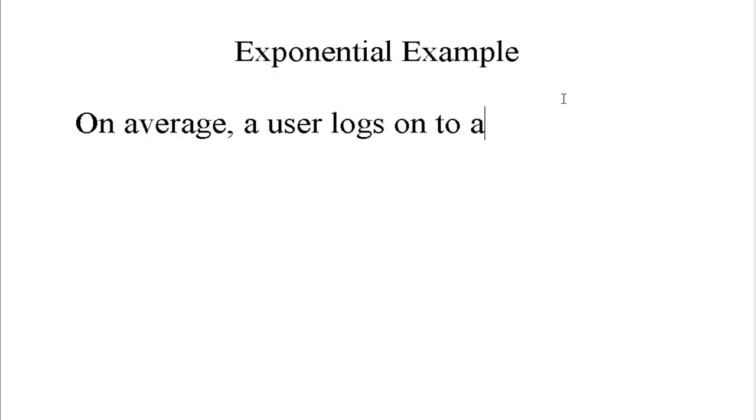Okay, now because I'm doing this in Maple, I'm going to be typing out a little bit of a paragraph here to describe the situation in which I'm using my random variable to model a random quantity. Because I'm using Maple, it's going to look a little weird. I've got an indent here on the left side, but I can't figure out how to have it give me an indent on the right side, so bear with me on that. And the situation is going to be that on average a user logs on to a server every 3 minutes. So maybe a network administrator would be interested in this kind of a situation.